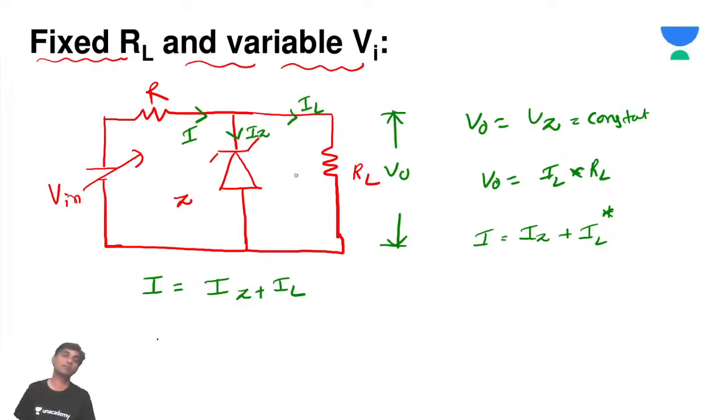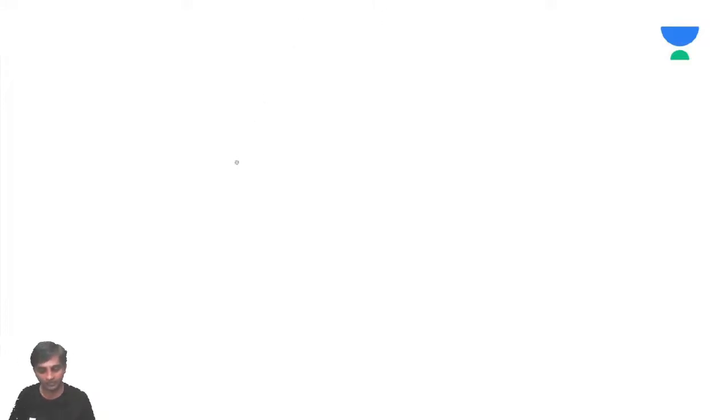So now, in the previous case and this case, who is taking the entire burden? This Zener. Whether it is a change in the load resistance or a change in the input voltage, the Zener is getting the burden. Zener is consuming a lot of current and voltage. So Zener diode is very important.